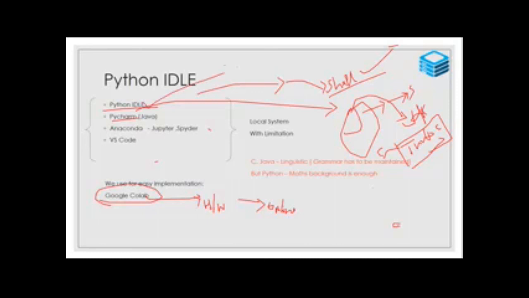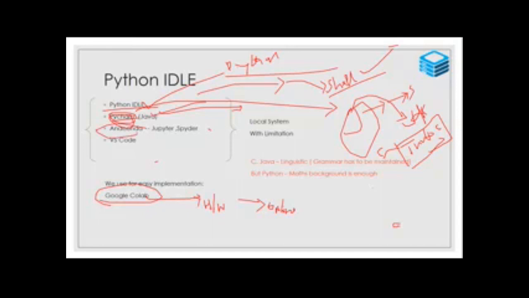But here Python IDLE is the Python own tool, from Python.org. But PyCharm, this compiler, was developed in Java, but it runs Python programs. Please understand, PyCharm is a compiler, an environment to run Python programs, but this software was developed in Java.